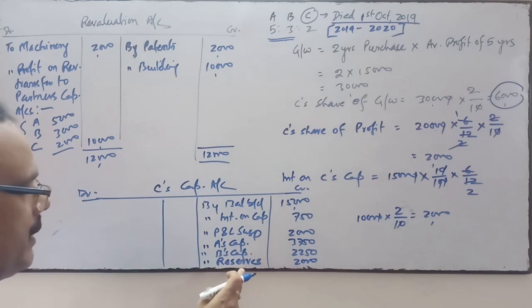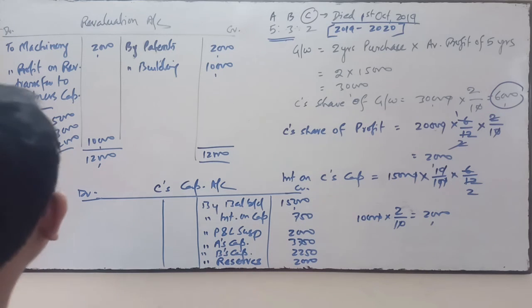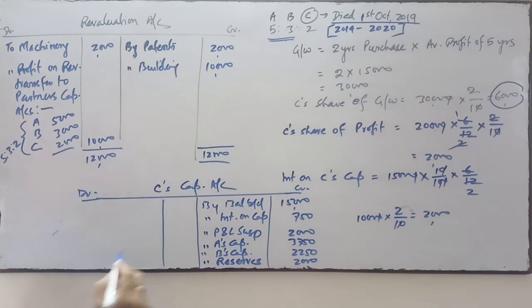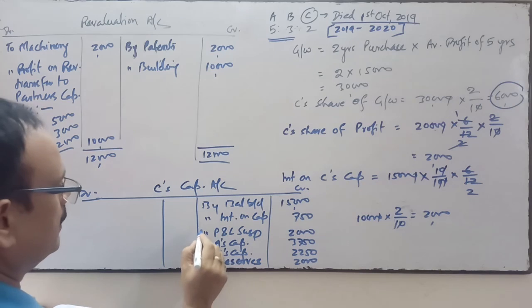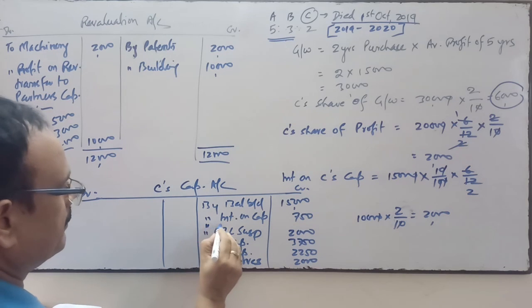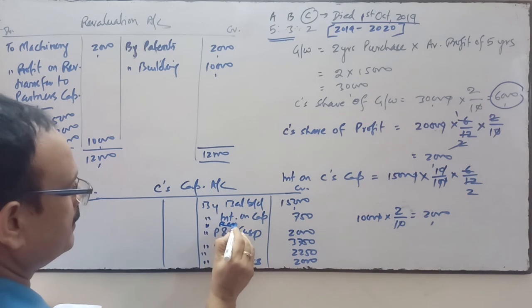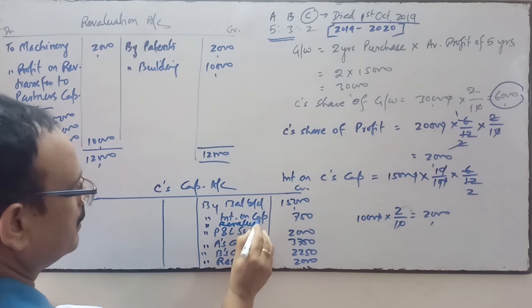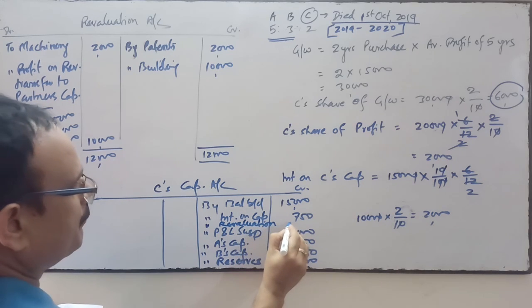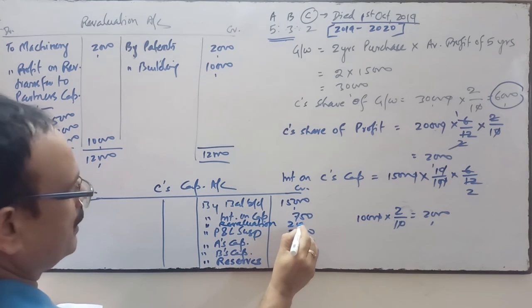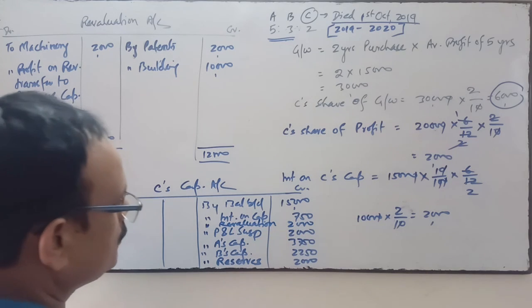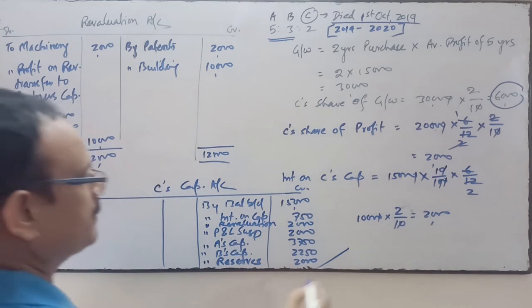This is for goodwill, reserve, and one more thing, that is the revaluation profit. Revaluation profit. So here I am going to write revaluation account. Revaluation profit is how much? 2,000. So we do the total thereafter.